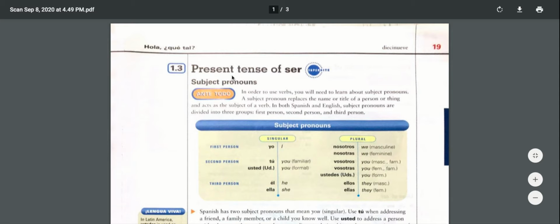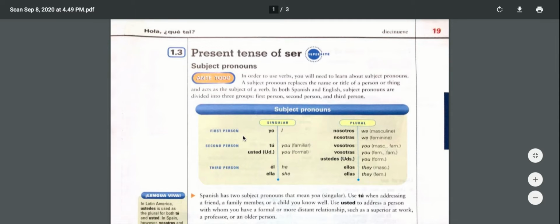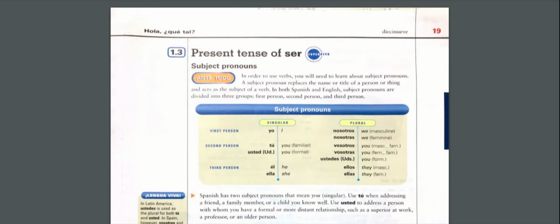Page 19, subject pronouns. We will study the subject pronouns in Spanish. This is the first thing you will need to learn to be able to speak and make sentences. So it's very important. Just like in English, we have subject pronouns: I, you, he, she, it, we, you, they. In Spanish, we also have them.